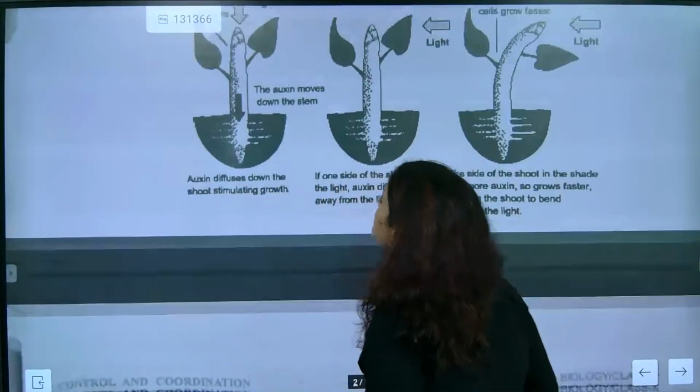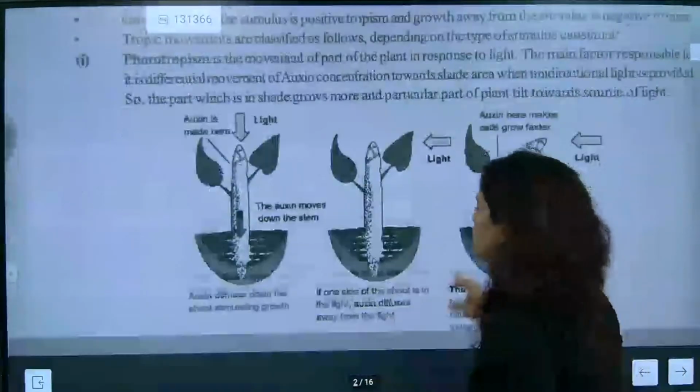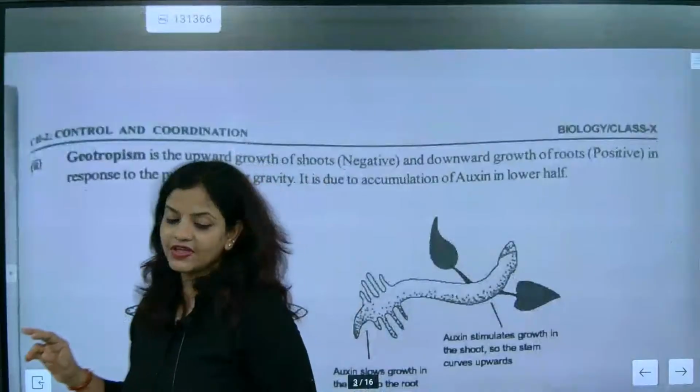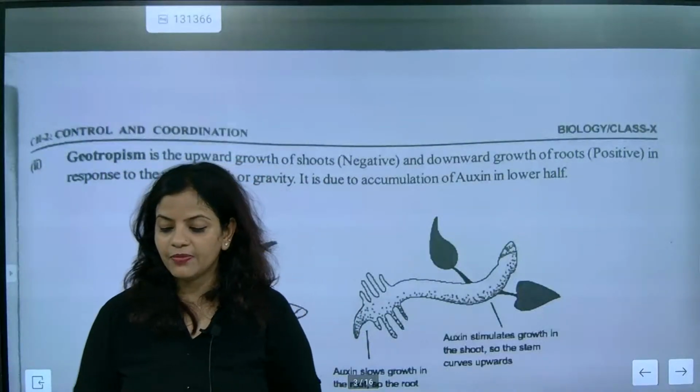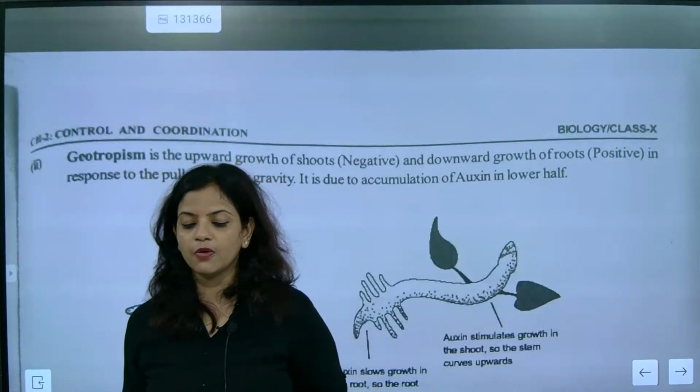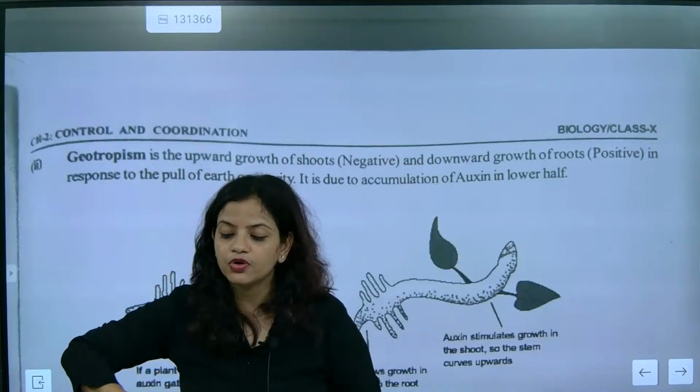Now look at this, it is exactly called phototropism and then geotropism. In short, I am describing phototropism and geotropism. If somebody will be talking about phototropism,